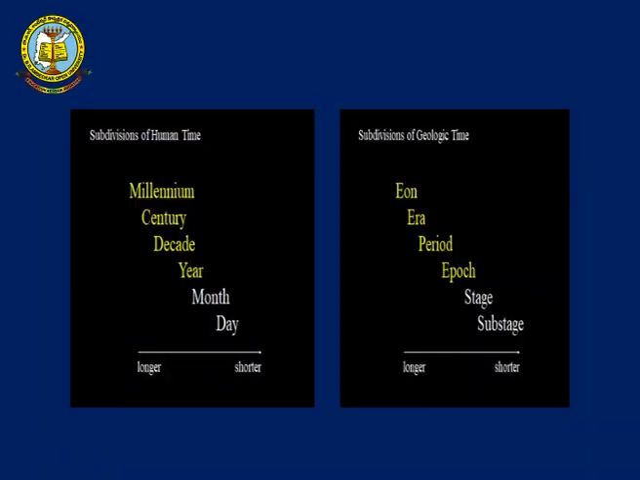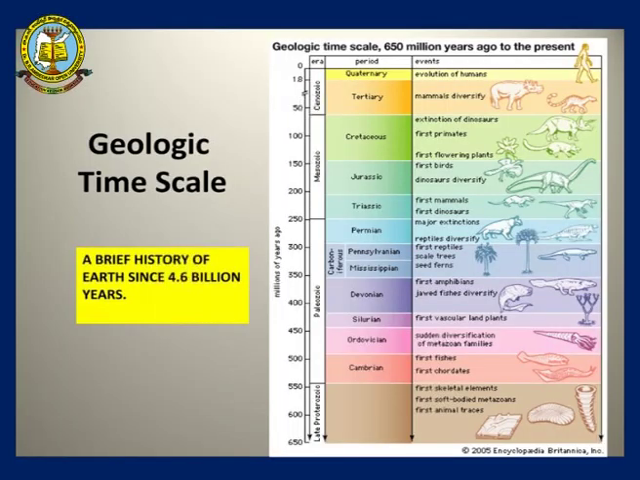If we compare this with the human lifespan, which is counted in terms of millennium, which is around 1000 years, centuries, which is 100 years, decades, which is 10 years, and then years, months, days of human life. In the same way, Earth's history can be divided into major parts as eons, then eras, periods, epochs, stage and substage of Earth formation. Our geological time scale is nothing but a brief history of Earth.